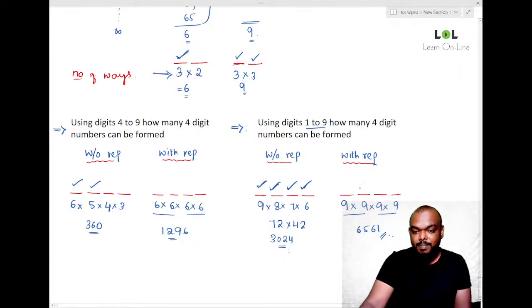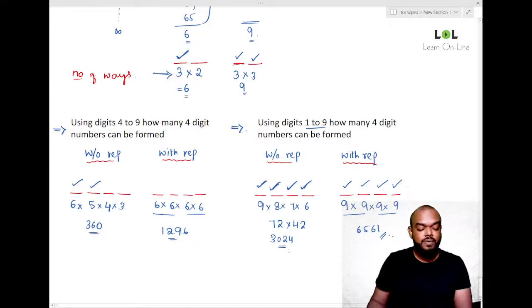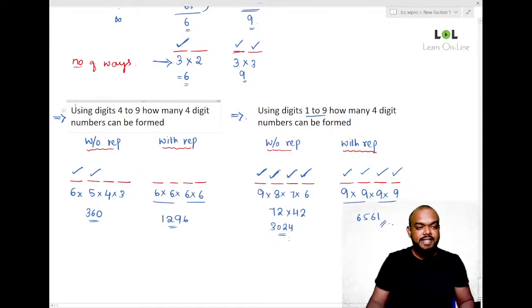Likewise, if repetitions are allowed, the first place can be filled in 9 ways, the second place also 9 ways, the third place also 9 ways, the fourth place also 9 ways. So 9 into 9 into 9 into 9 is 6561. Am I clear, Kusuma? Did you understand now? Respond.